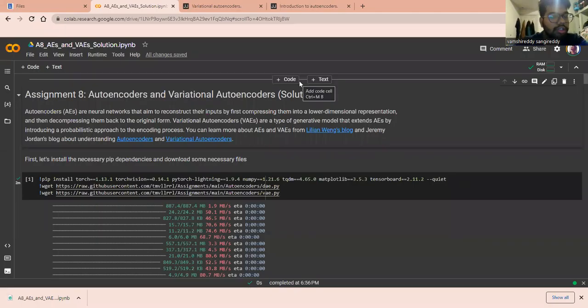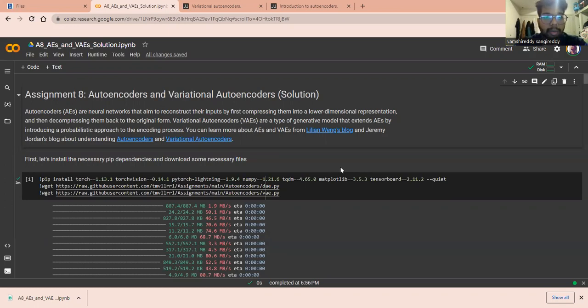Good evening. Today we are going to discuss assignment 8, that is autoencoders and variational autoencoders. In this assignment, we are going to study autoencoders, which are neural networks that aim to reconstruct the inputs. It uses unsupervised learning.